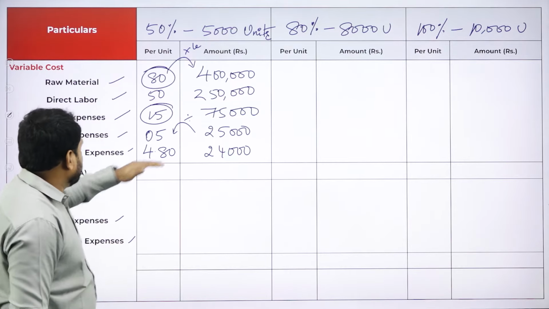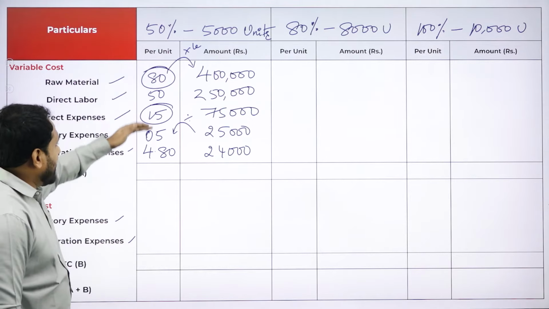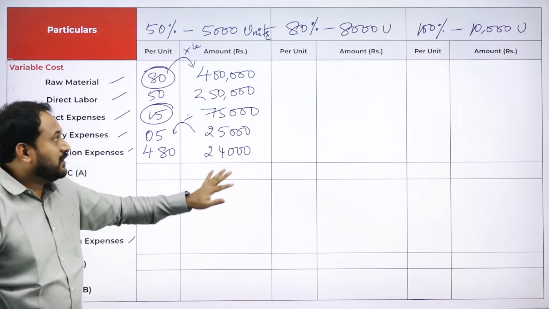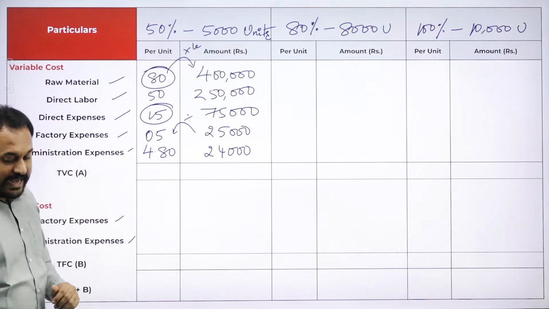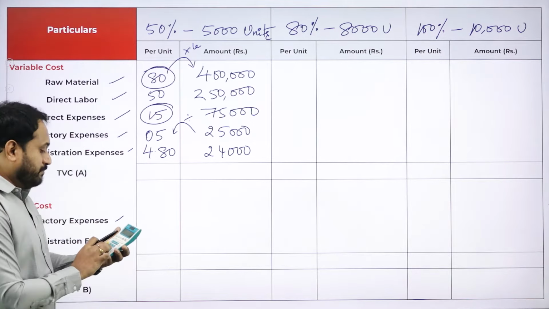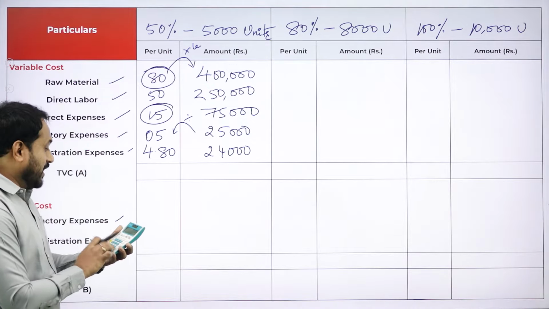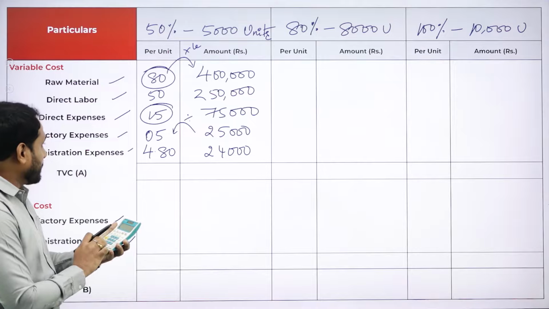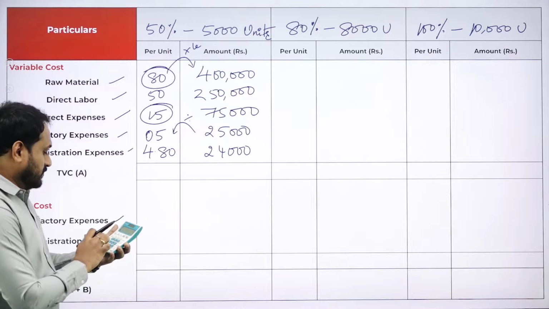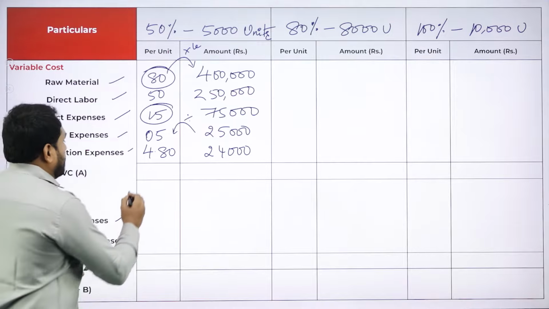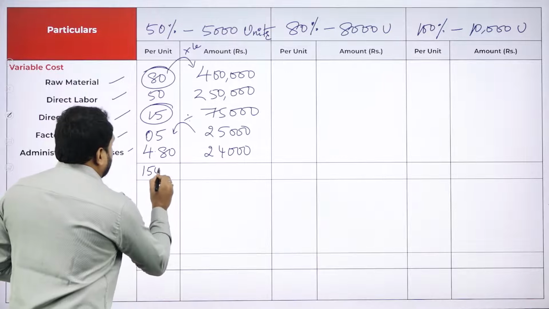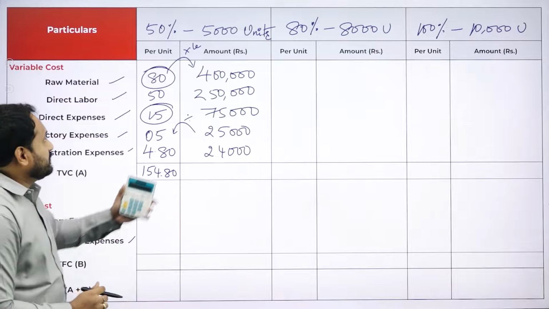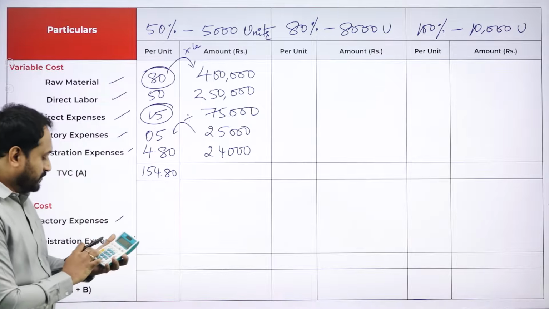Now what you got is total variable cost. You are supposed to add each and everything and you will get how much? The total variable cost. Now let's add it very fast. Meanwhile, I want you people to actually calculate and write it even faster than me. So we have 154 rupees 80 paisa and then we are supposed to add all these things.